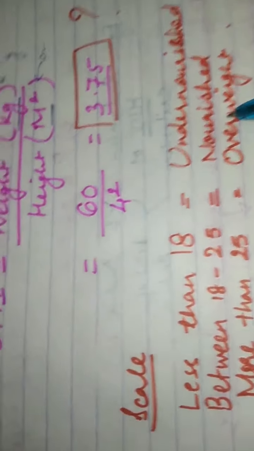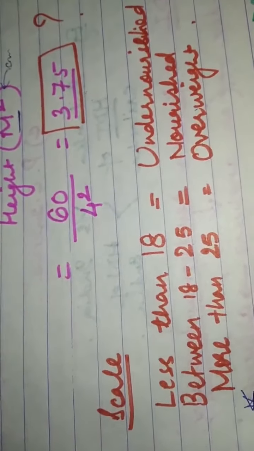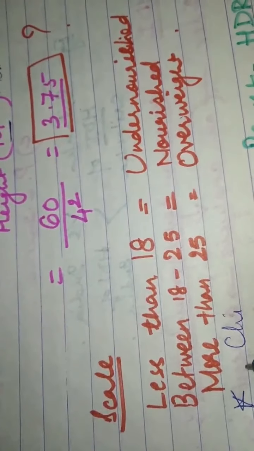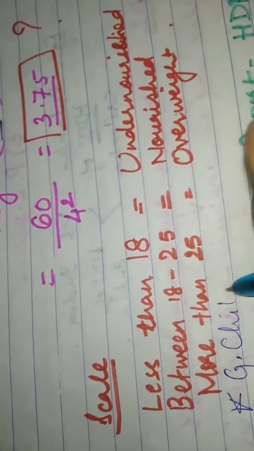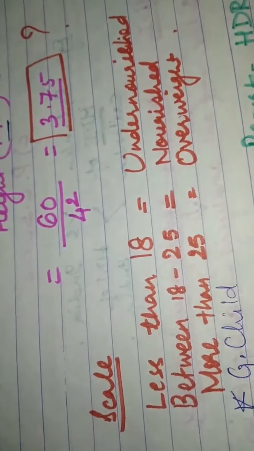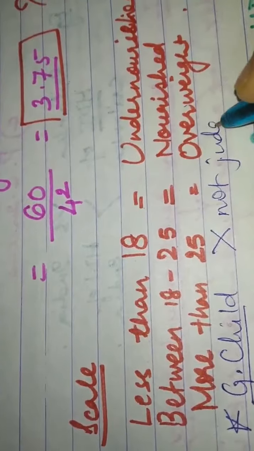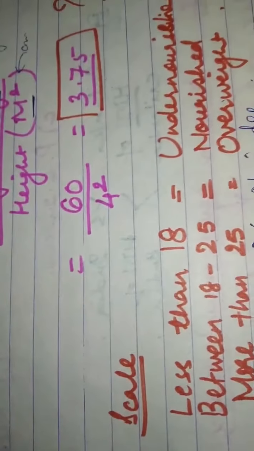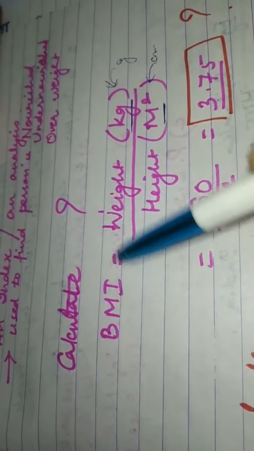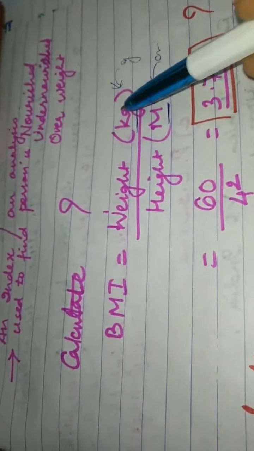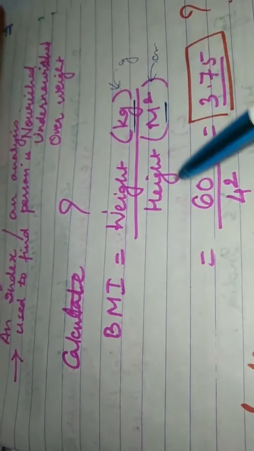Now one thing that you need to remember is that growing children are not involved in this BMI index. Growing children are not judged by this BMI. So this is BMI. It is not very difficult, it is very easy. I hope you have understood what is BMI. The only thing that you need to remember is weight should be in kg and height should be in meter square. So this is one more criteria.